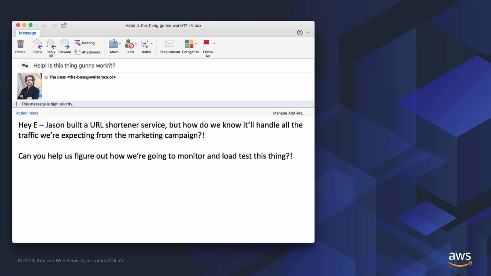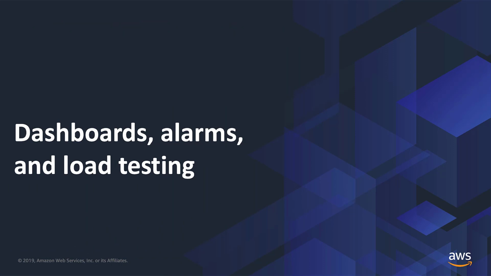Okay, so Jason's home, and I'm always left with the fun stuff to do. I get an email from the boss asking how are we going to monitor and load test the URL shortener so that it'll work for the email campaign. And that's a legitimate request. You know, if we're not going to test it, we'll never know if it's working.